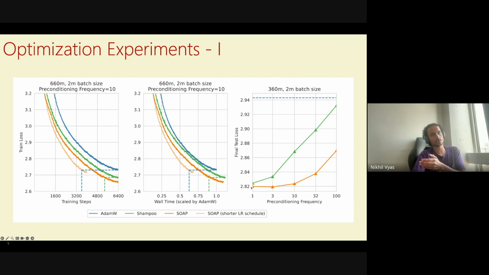And this is expected because the benefit of Soap beyond the hyperparameter point is that it has more adaptivity as preconditioning frequency increases. So at frequency one, there's not much of a benefit. But as frequency tends to 100, the gap is pretty wide between Soap and Shampoo. So at large frequencies, Shampoo is much worse than Soap. And we have some more improvements here, but these are a bit older plots.